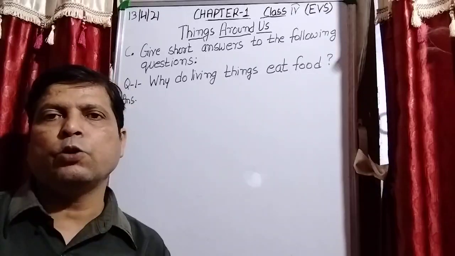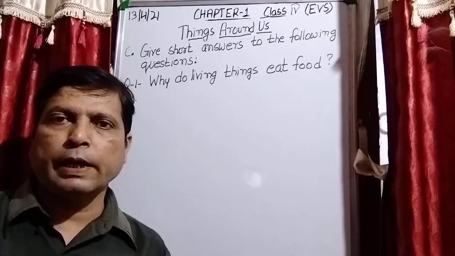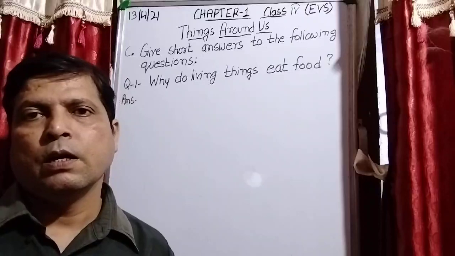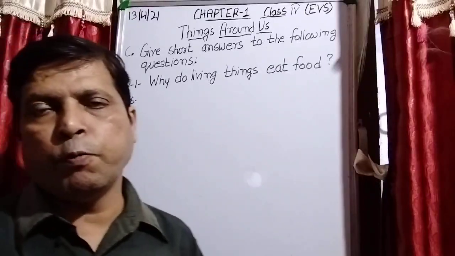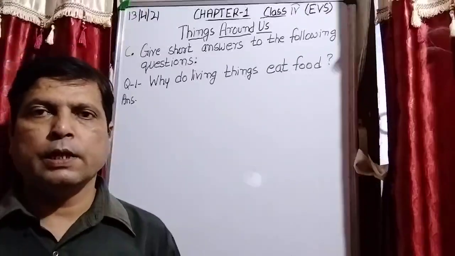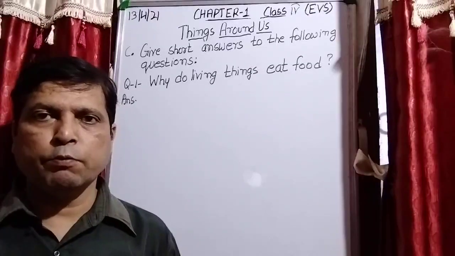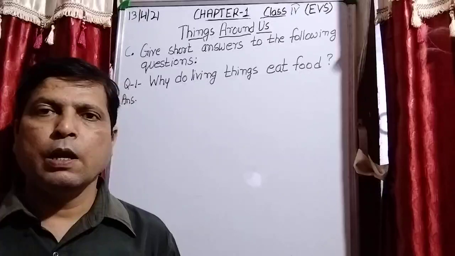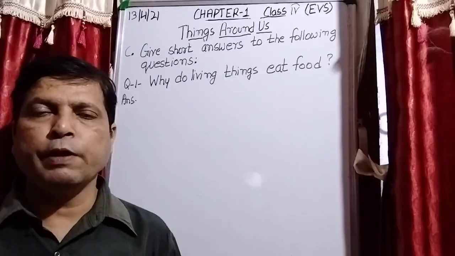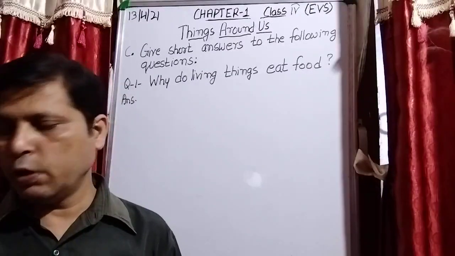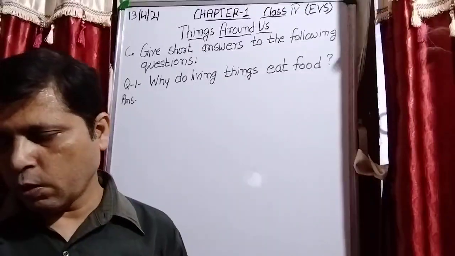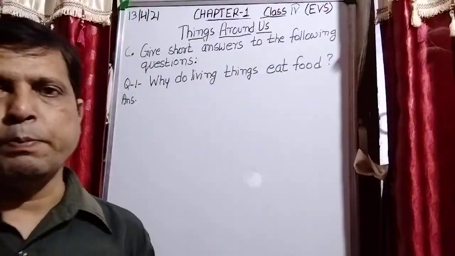These are the nutrients we get by eating different types of food. Is it clear? So food is necessary for us. Without food it is not possible for us to live.